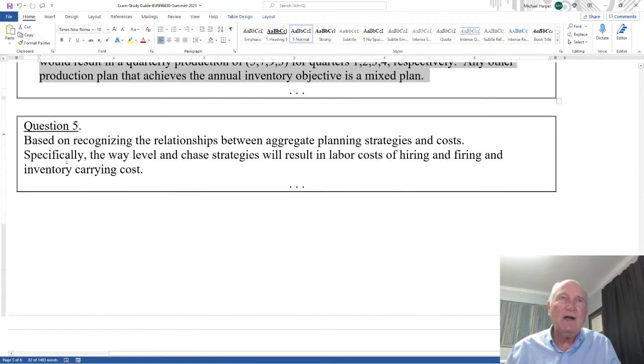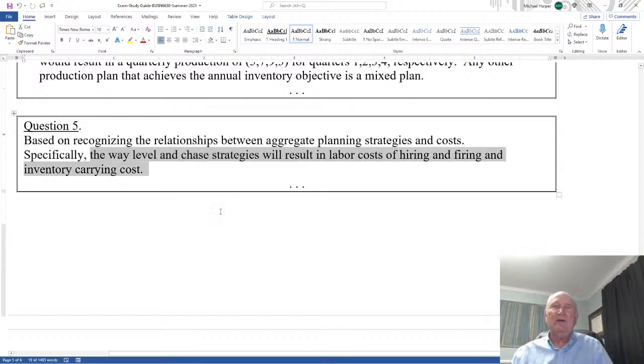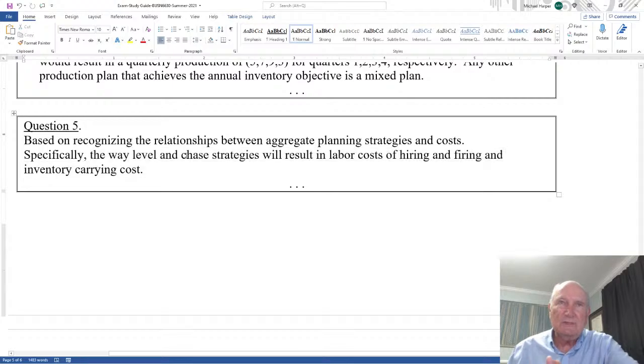Now, question 5 is based on recognizing the relationship between aggregate planning strategies and costs. Specifically, the way level and chase strategies will result in labor cost of hiring and firing and inventory carrying cost. In other words, essentially I'll be asking, based on the relationship, to recognize that chase demand will have no hiring and firing cost.